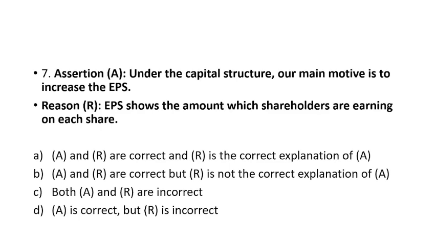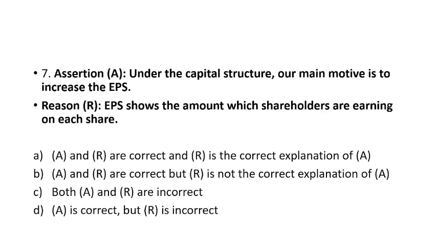Question number 7, assertion: under the capital structure, our main motive is to increase the EPS. The reason: EPS shows the amount which the shareholders are earning on each share. A and R are correct, and R is the correct explanation of A. A and R are correct, but R is not the correct explanation of A. Both A and R are incorrect.